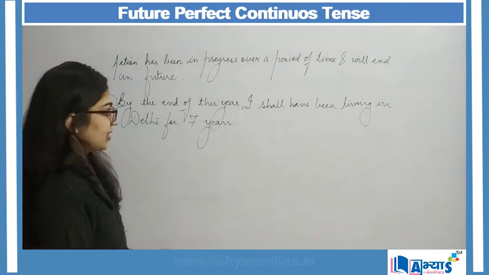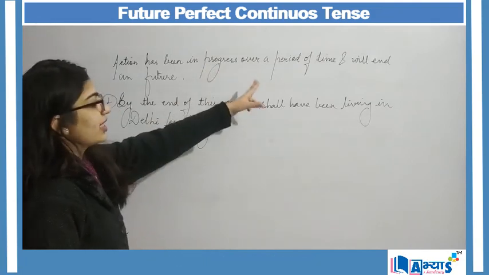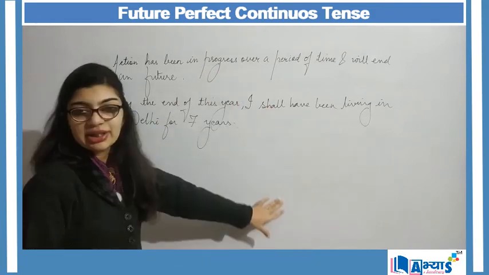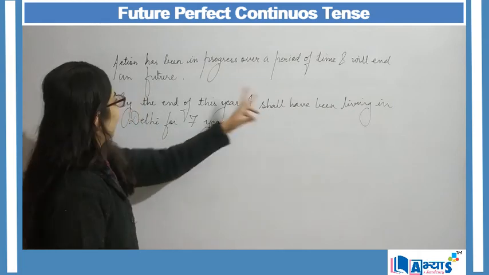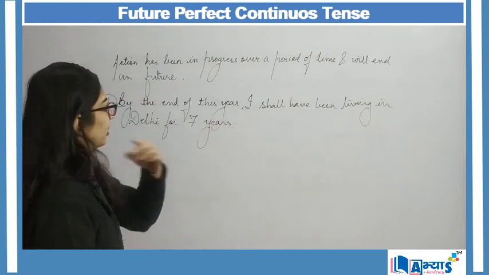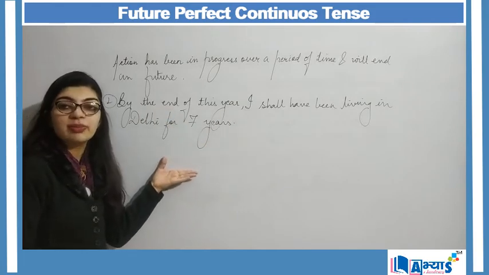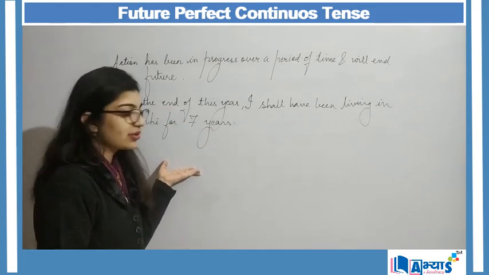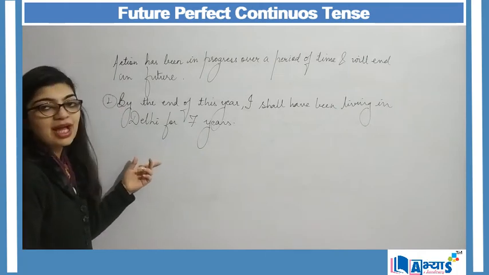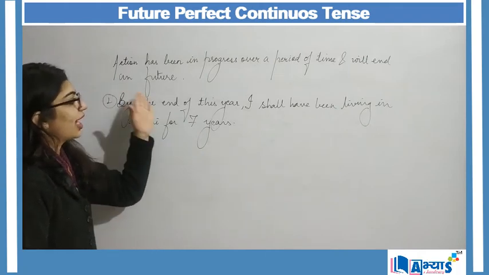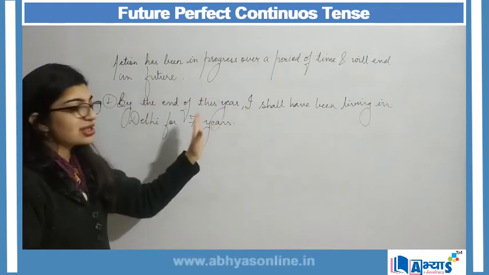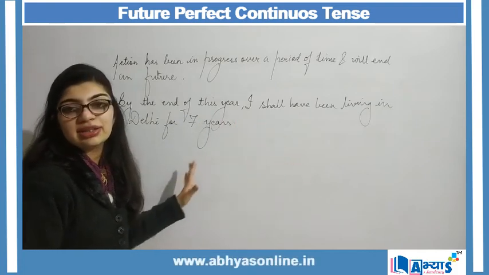It means that the progress over a period of time is living in Delhi, and it will end in the future, which means that by the end of this year, the 7 years will be completed, right? So this is an example of the application that a certain action is in progress and it will end in the near future.